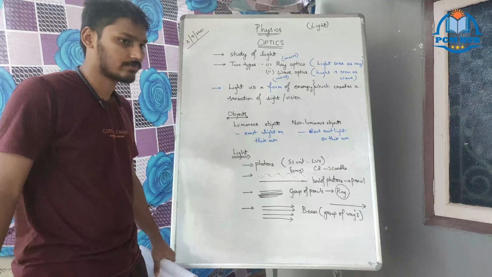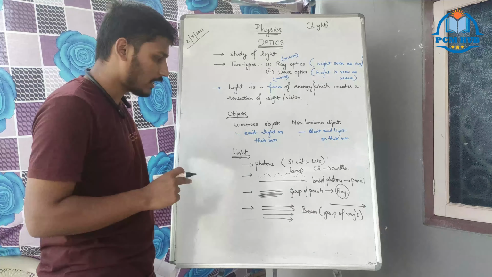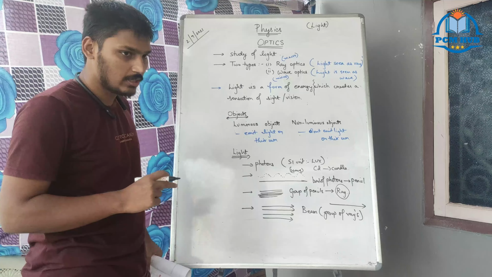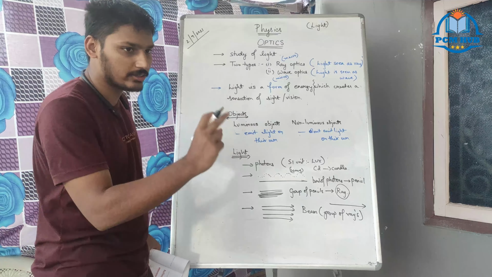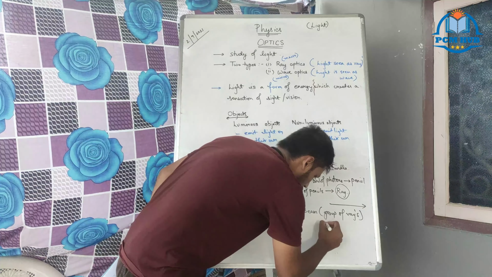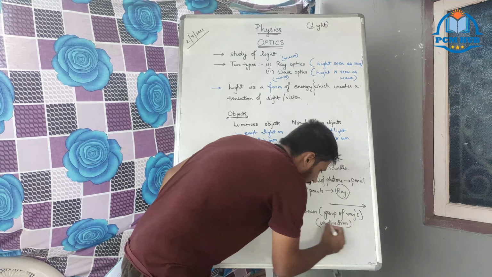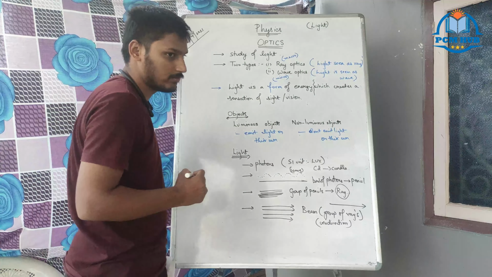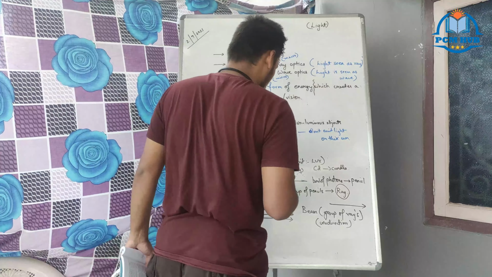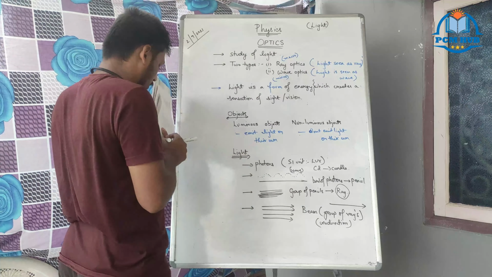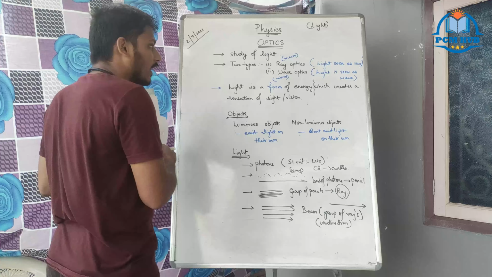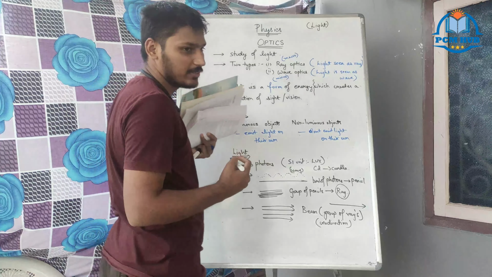Is it clear? So here a group of rays coming together in one direction. This is unidirectional. Then it is known as a beam. Beam of light. That's it. So now you have got clarity about what is ray and what is wave.